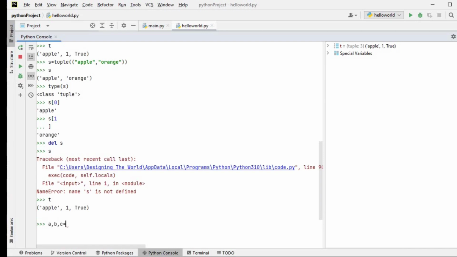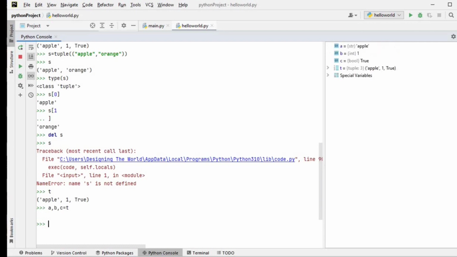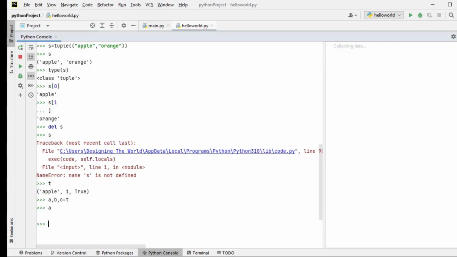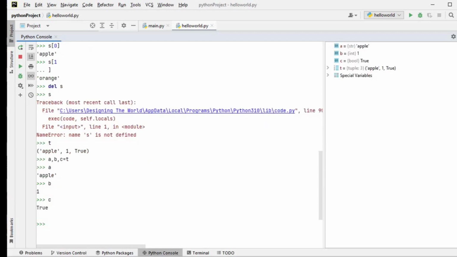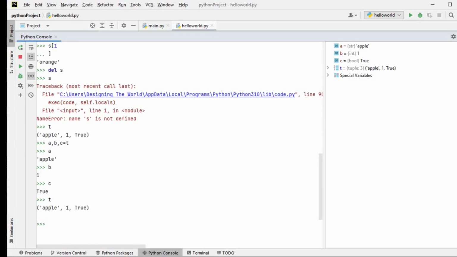So now we are going to discuss unpacking. Unpacking is nothing but giving a, b, c is equal to t. It means that a will be assigned the value apple, b will get 1, and c will take the value true. So in this way we can go for the unpacking method. It is not necessary that we should pass 3 variables to store 3 values.